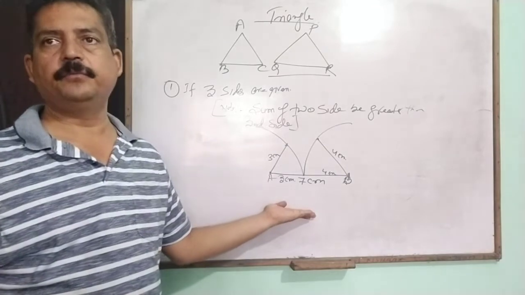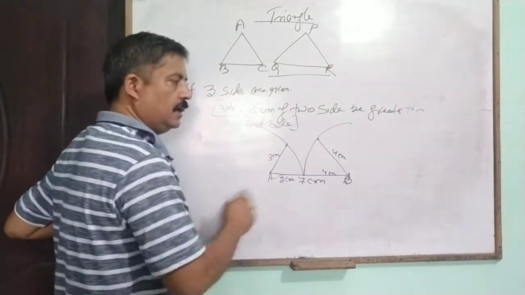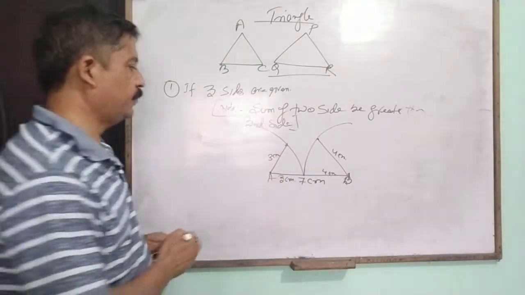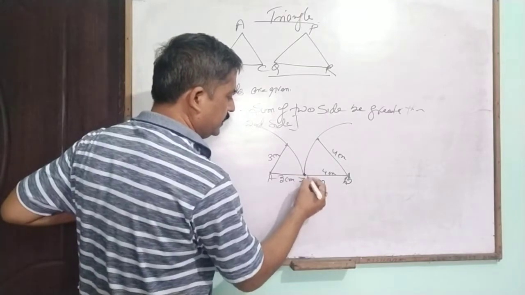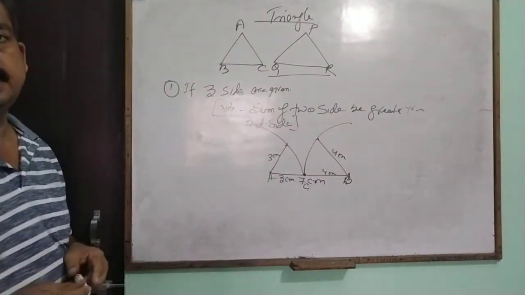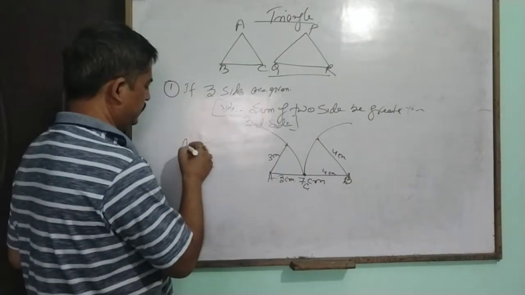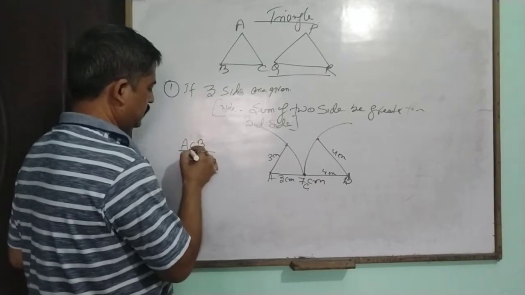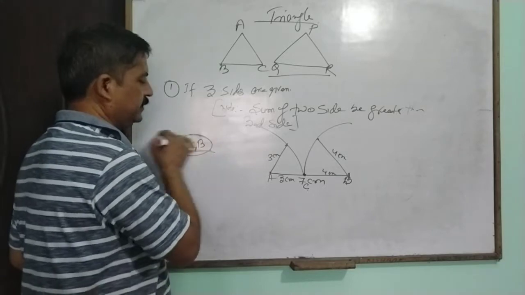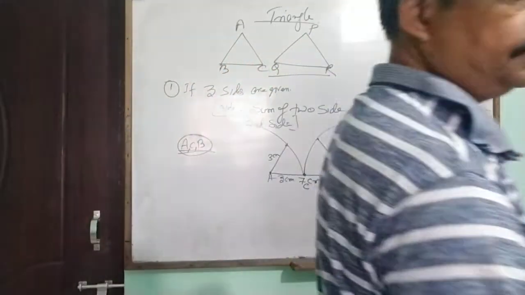No triangle is formed because the 3 centimeter and 4 centimeter arcs do not meet outside of the line. In that case all 3 points lie on the same line segment, that is ACB. All points lie on the same line segment; these are called collinear points.